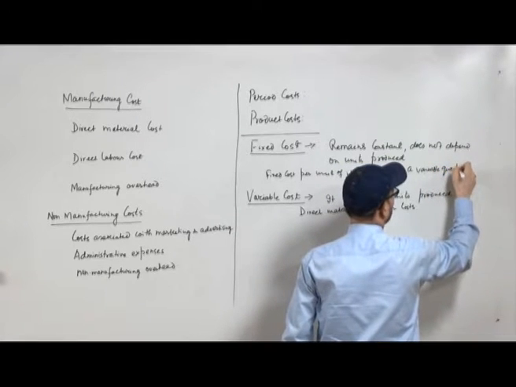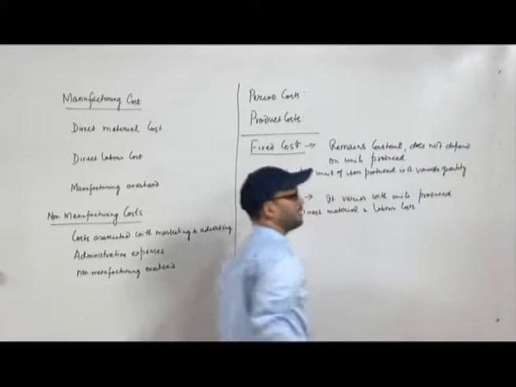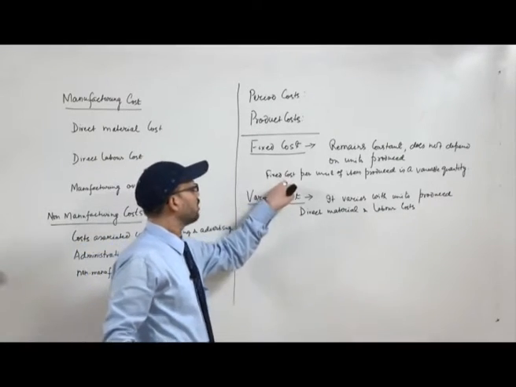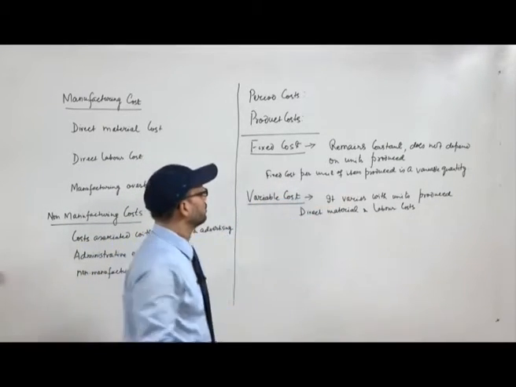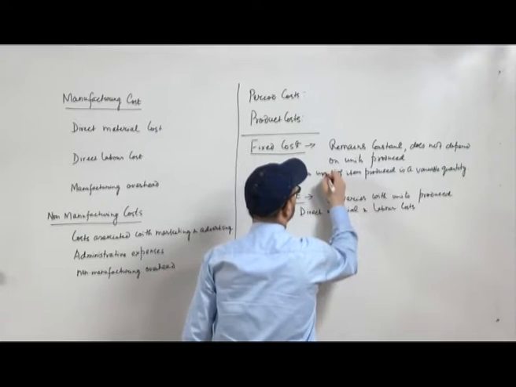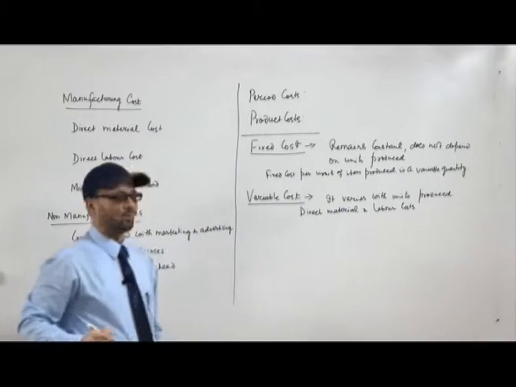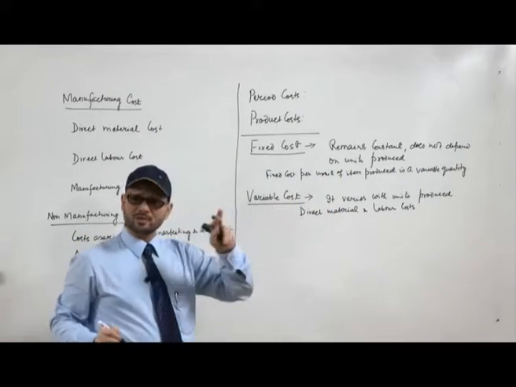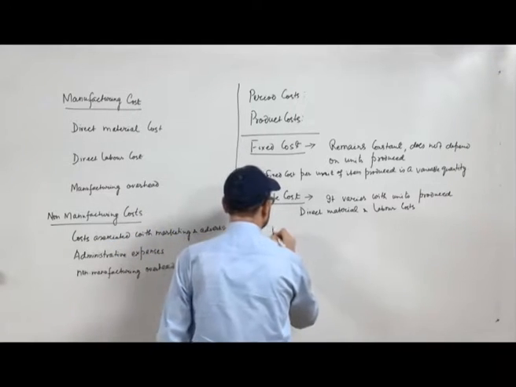As we vary the quantity produced, this fixed cost per unit will vary, while the variable cost per unit is a fixed quantity.